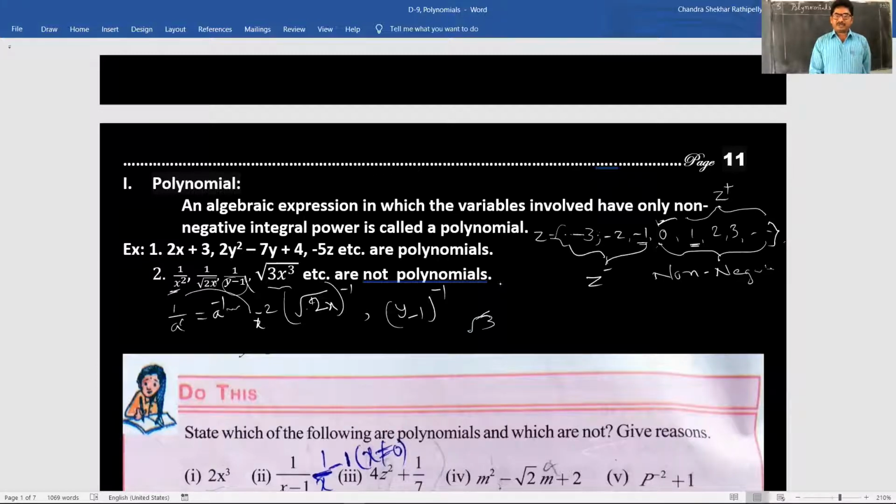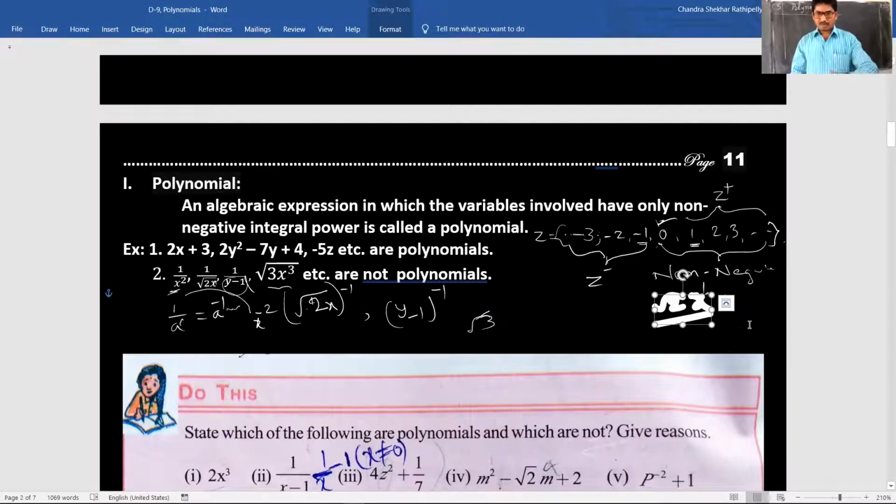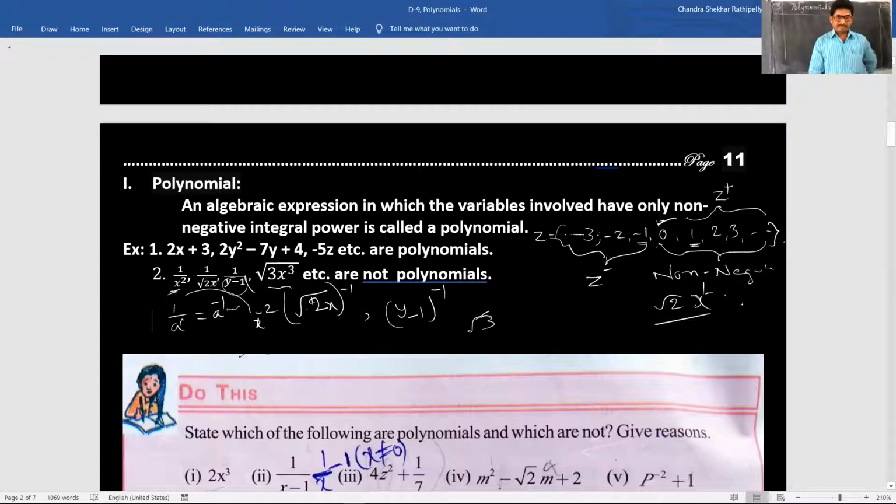I will write an irrational number: root 2x. Is this a polynomial or not? Is this a polynomial? Polynomial. Why? Because here we have a positive integer, a non-negative integral power, a positive number. So this is a polynomial. So why is it not a polynomial? Anyone can guess. If you know, you may say. Right, I will tell you.